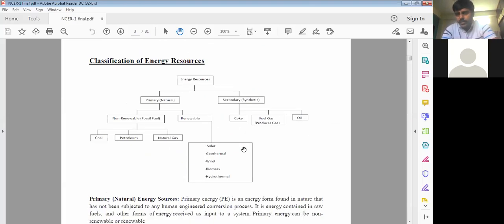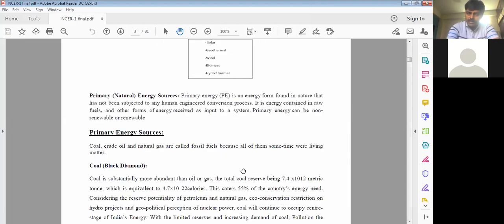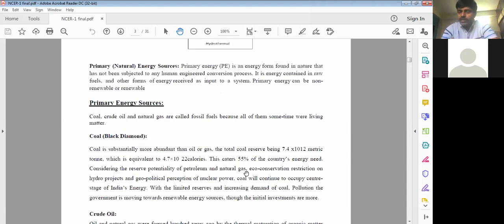Now, after this, classification of energy resources. This is another very important topic. The energy resources are classified into two major categories: one is primary energy resources, and the second is secondary energy resources. A question appears: what are the primary energy resources available with us? How are we going to define primary energy resources? Primary energy resources are the resources which are naturally available inside the earth.